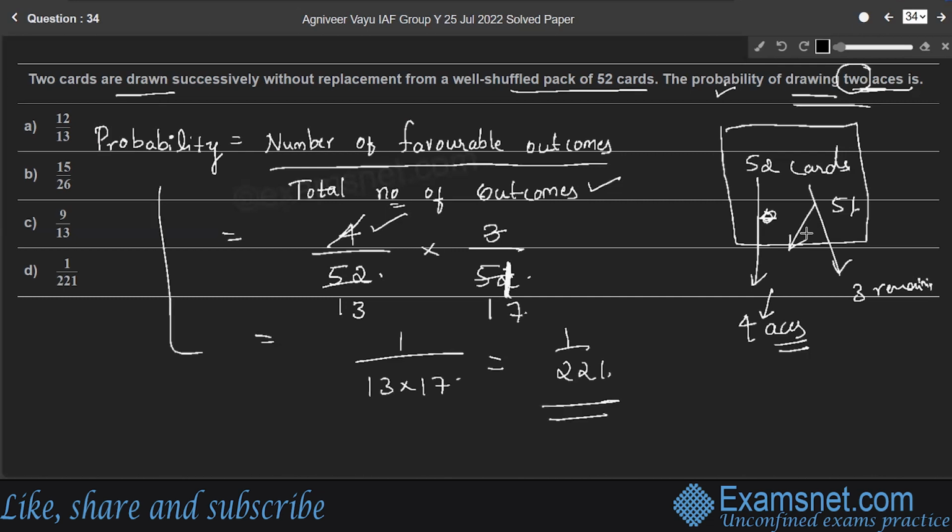So don't get confused, children. Probability of drawing 2 aces is, so probability of drawing 1 ace, by the formula, is number of favorable outcomes 4 by total number of outcomes 52, right? So that means 1 ace being drawn here, the remaining cards are 51 here, in which 3 cards are aces. Therefore, probability of drawing second ace is 3 by 51, right? Therefore, the final answer is 1 by 221. So look at the options. Option D is the right answer.